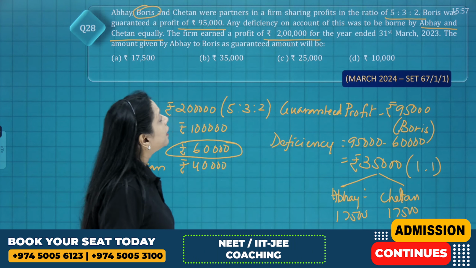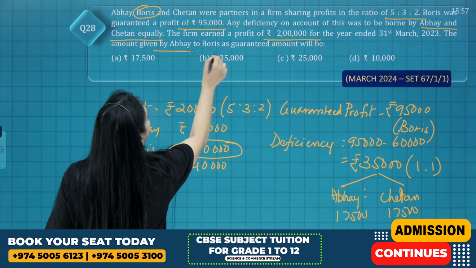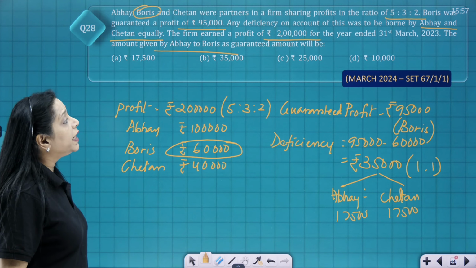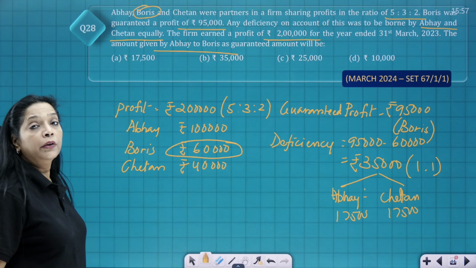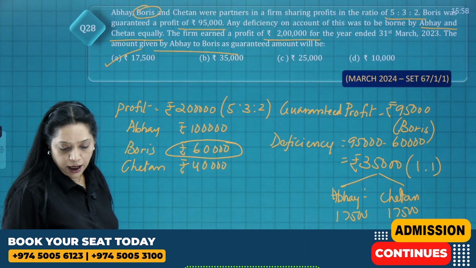And now the question asked is, the amount given by Abhay. What is the amount given by Abhay to Boris as a guaranteed amount? So what will be the amount, children? The amount will be 17,500. Option A is your correct answer.